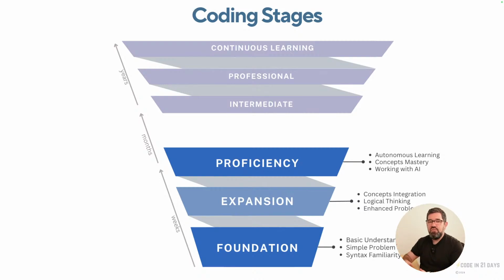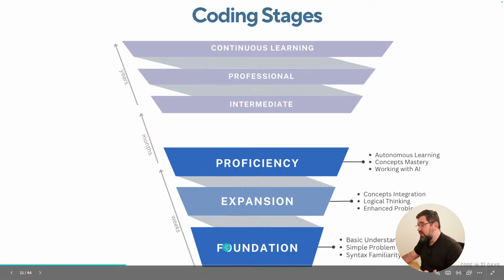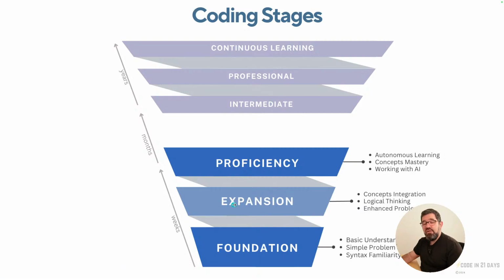This is pretty much how this works. However, you may be asking yourself, how do I move from proficient to intermediate? What do I need to do? Because in the foundation, you need to understand the 7 core concepts. I didn't tell you, but I'm gonna tell you right now. In the expansion, you need to learn something that I call the 4 fundamental programming abstractions. And then in proficiency, what do you need to do? Well, you need to start creating projects.